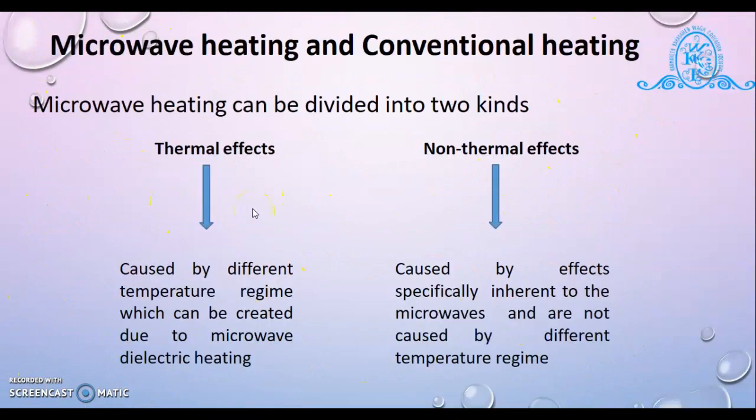Next one is microwave heating and conventional heating. So microwave heating can be divided into two kinds, that is thermal effect and non-thermal effect. Microwave heating produces two effects, thermal effect and non-thermal effect. Thermal effect is caused because of different temperature regimes which can be created due to microwave dielectric heating. When the microwave heating is produced, different temperature regimes form,